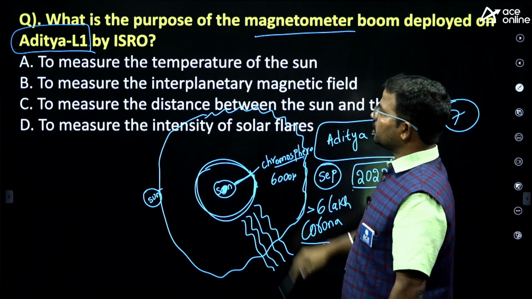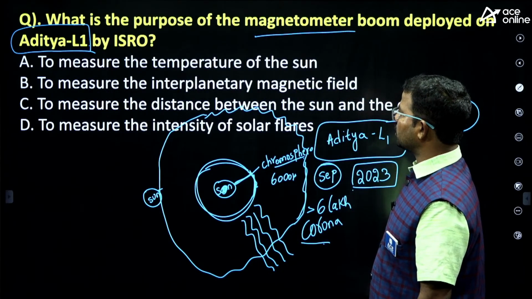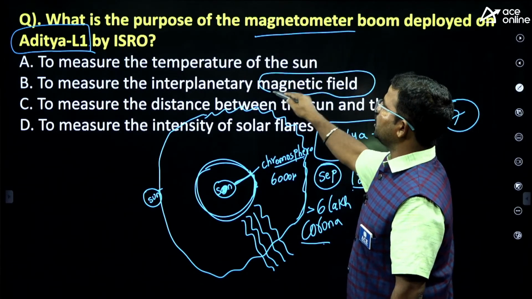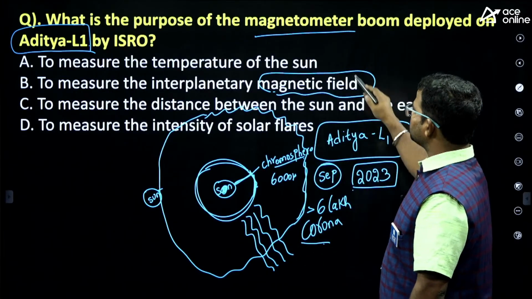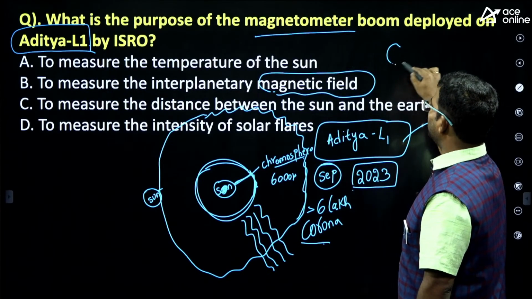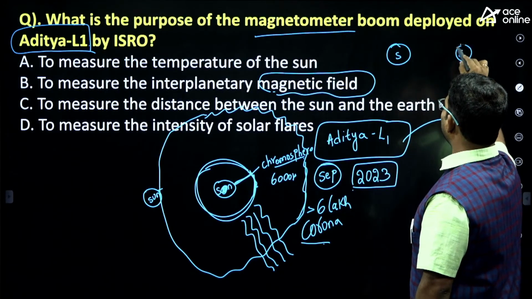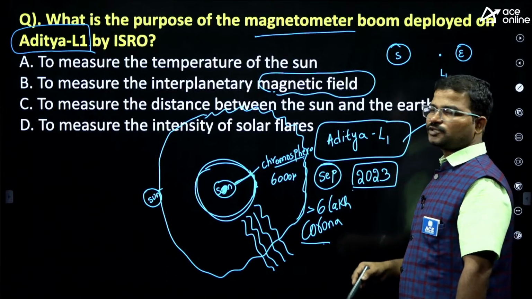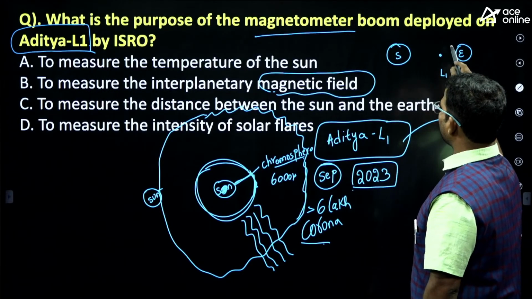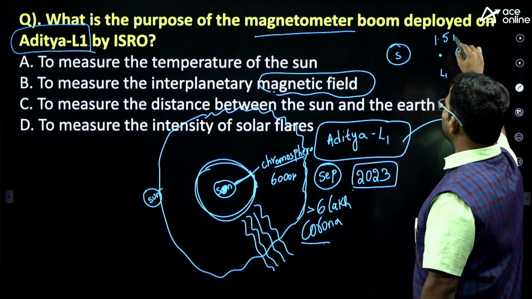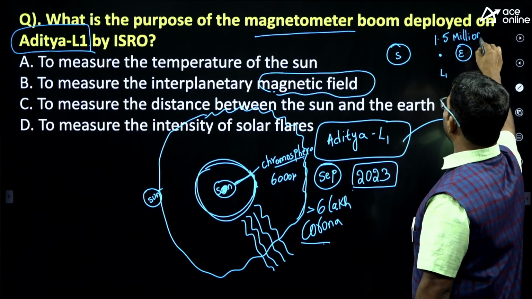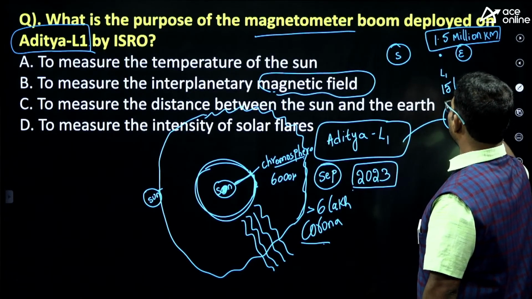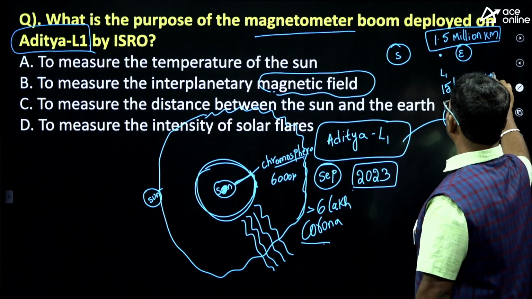The major purpose of this magnetometer is that it is used to measure the magnetic field in the interplanetary system. Actually, this Aditya L1 is placed between the sun and earth, at the location of L1. L1 means nothing but the Lagrange point. At what altitude does this L1 point exist? 1.5 million kilometers, or 15 lakh kilometers.